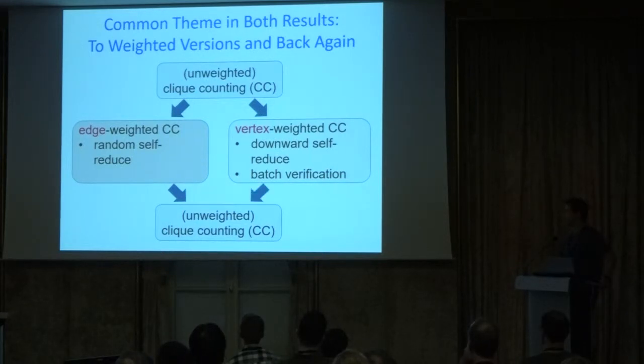counting. And then we show how to reduce. That's a simple reduction, reducing that back to the unweighted case. Okay, so that's basically how we get both of our results. We have 4 reductions. I want to tell you a little bit about each of them. Some of them are simple. Some of them are a little bit less simple.